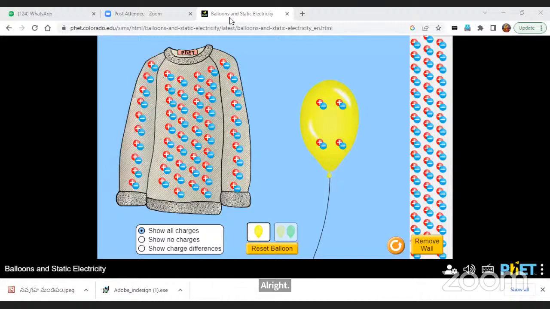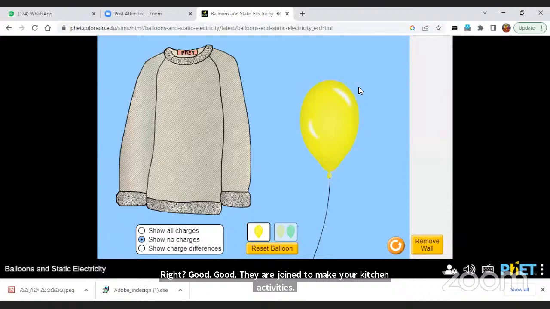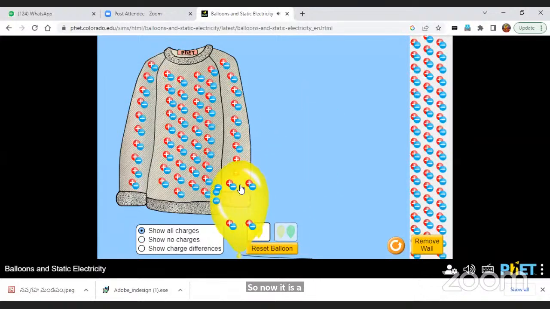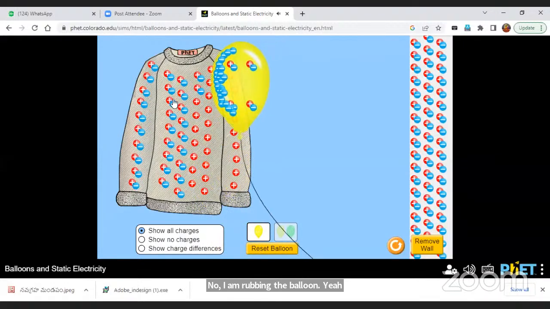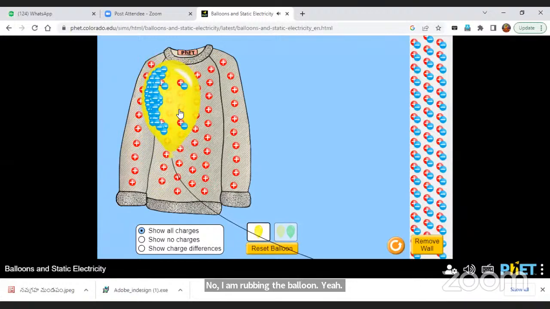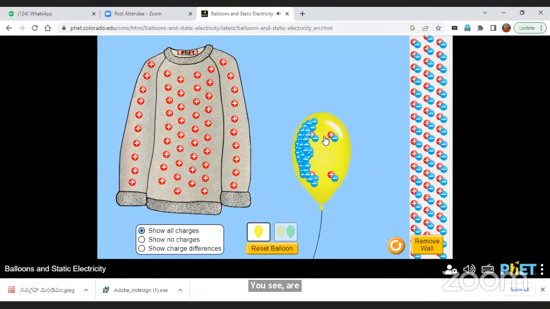Look here, I will show you a small activity. Now it is a balloon and one shirt. Now I am rubbing the balloon. You observe. Are you able to observe anything here? On the shirt you can observe the positive charges. On the balloon you can observe the negative charges, isn't it?